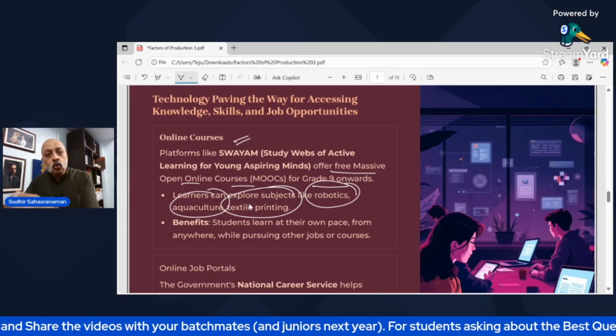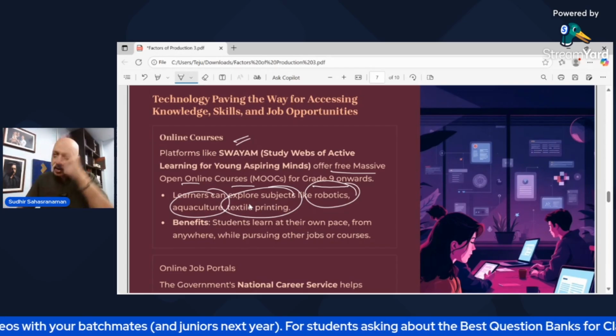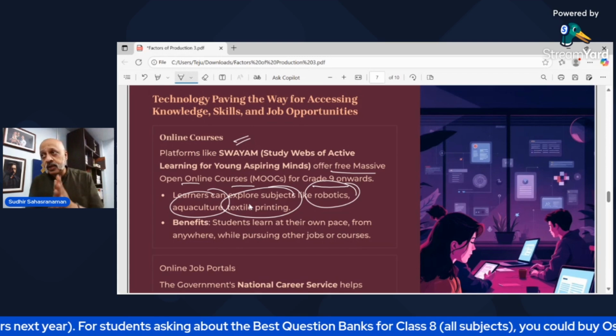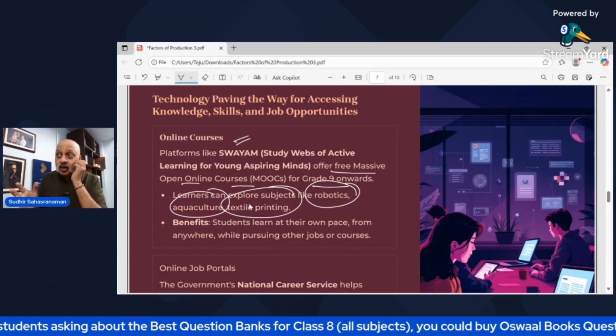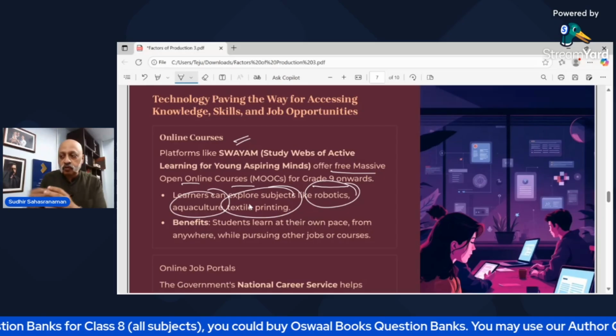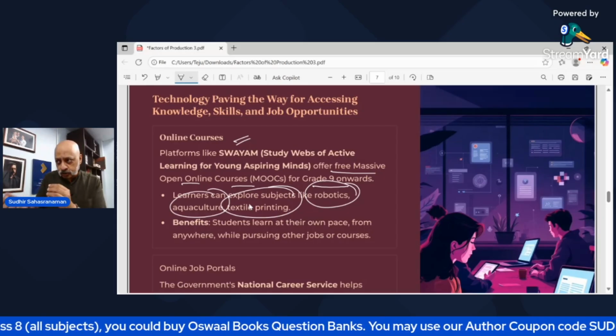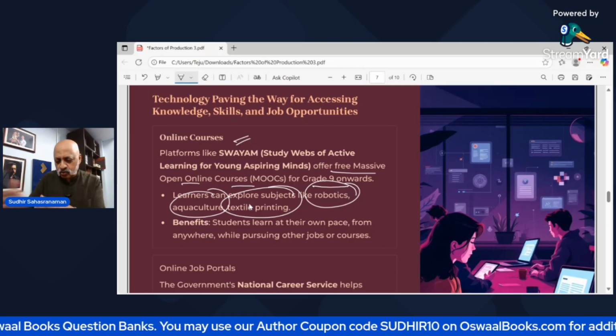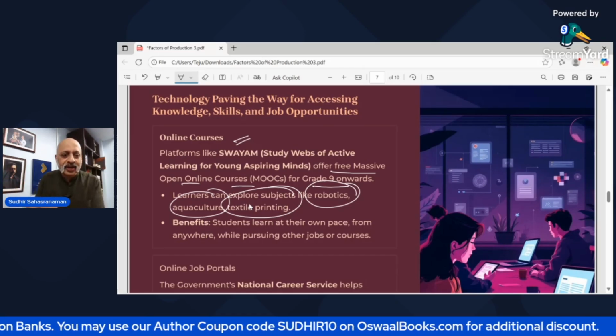Aquaculture is where you grow prawns and shrimps, etc. It happens a lot in coastal Andhra Pradesh. I've done a lot of reporting on that. So aquaculture is very, very vulnerable to diseases, etc. So they have to be very careful with the saline water which is used, the fresh water which is used. The saline water has to be the right kind of mixture. It should not get mixed too much.